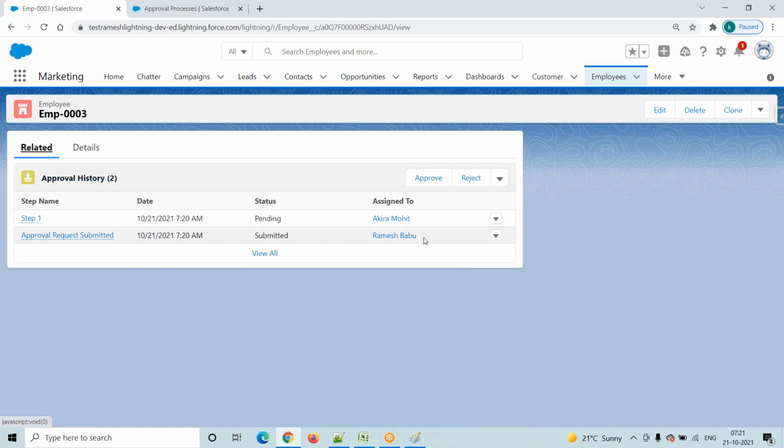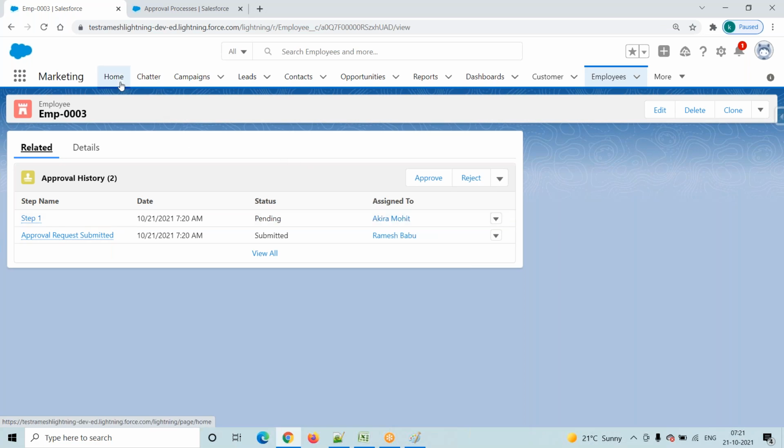Under approval history, who submitted? Assume that Thomas submitted this request. Who is the approver? It is assigned to Akira Mohit. So now what will Akira Mohit do? Where will he find this record when the record is pending for his approval?